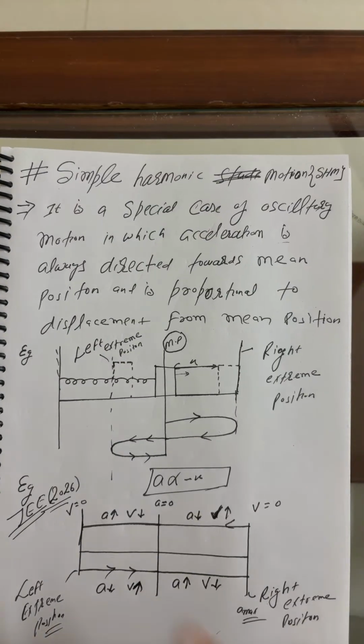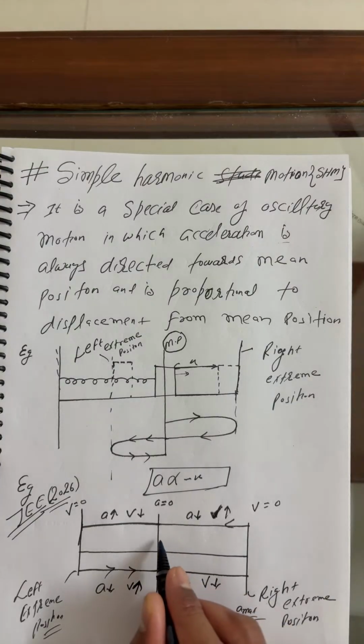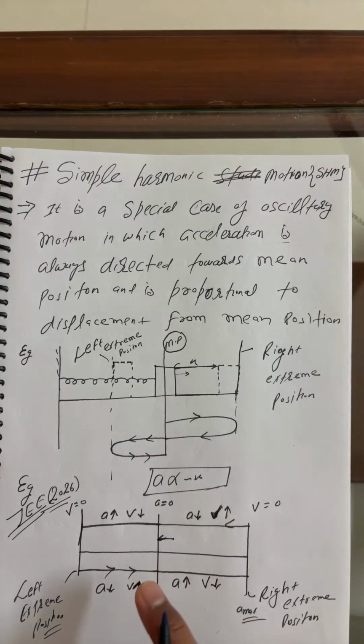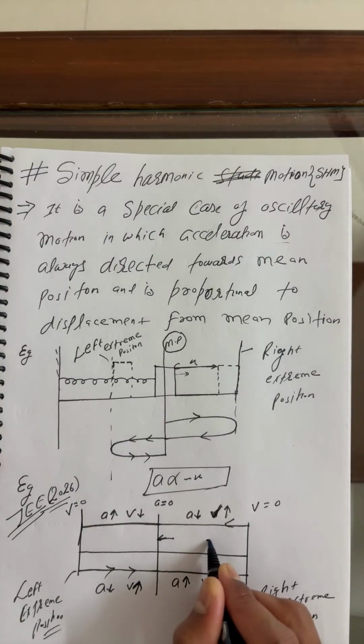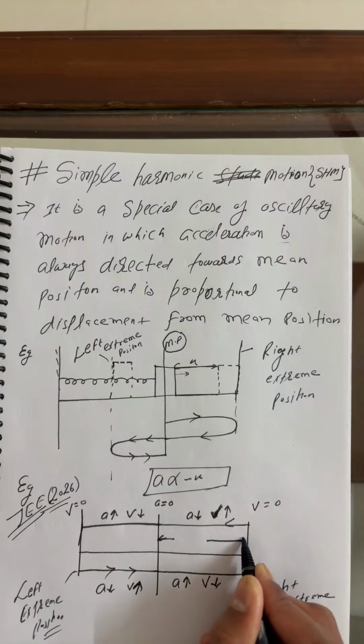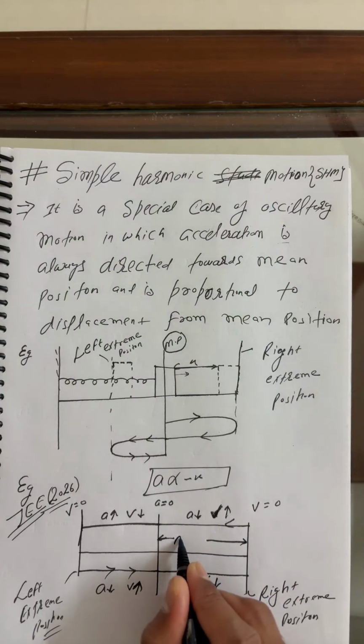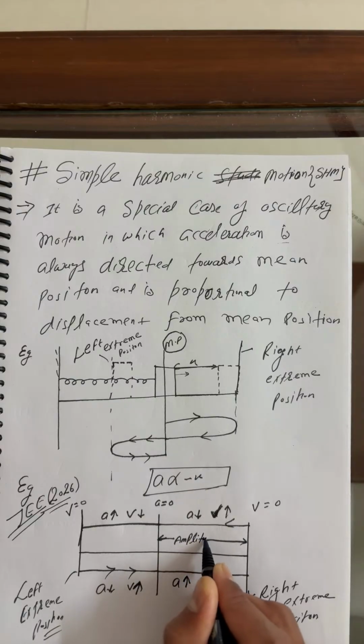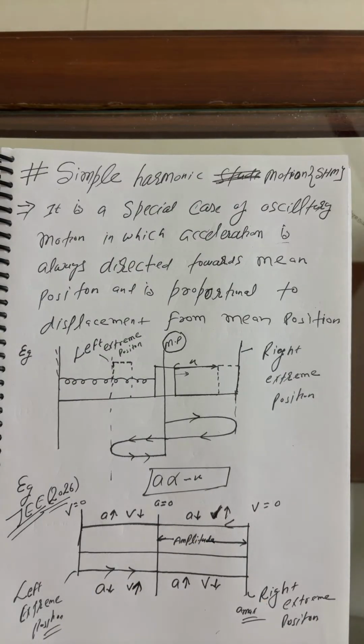Students, just remember one more point here. As I said, what's the amplitude? This is the amplitude: the maximum displacement from the mean position to the extreme position. It's basically the amplitude. Okay, very nice.